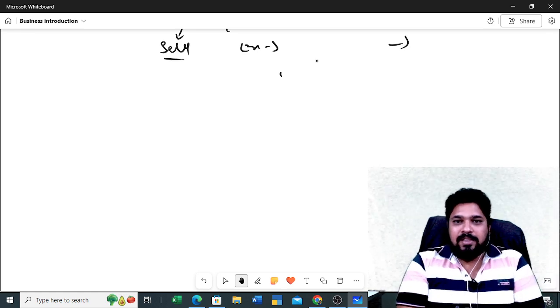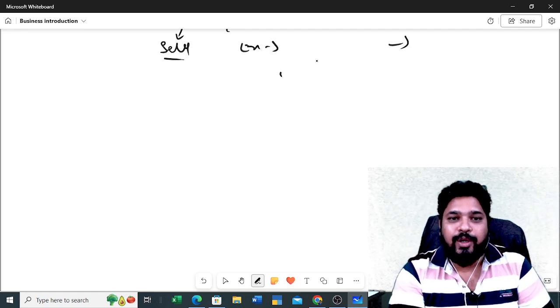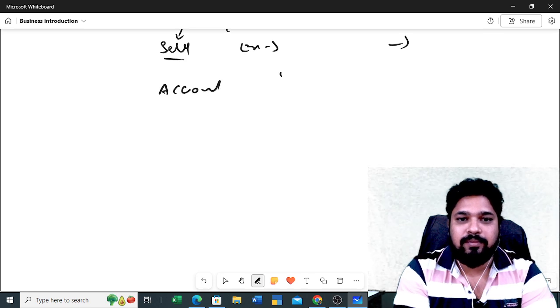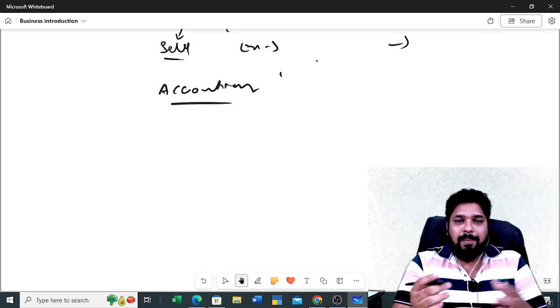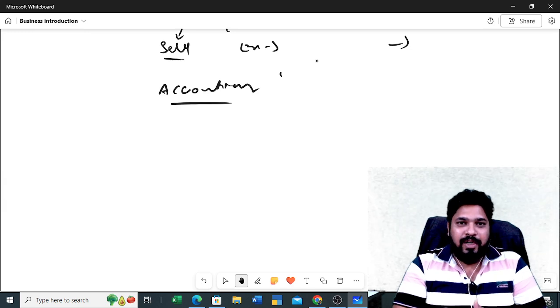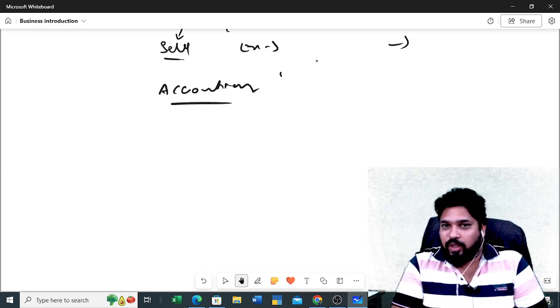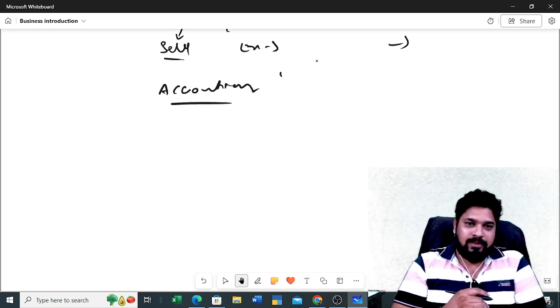So, depending upon the category of business, we do accounting. What is the need of doing accounting? Based on the business only, we need to identify how to do the accounting. Right or not? Because the production process is different, without production process is different, and service business is also different.